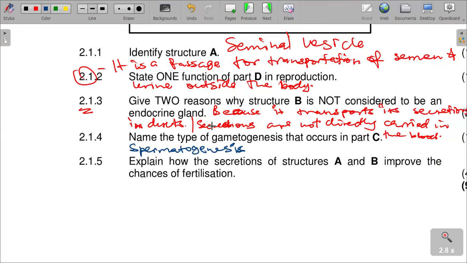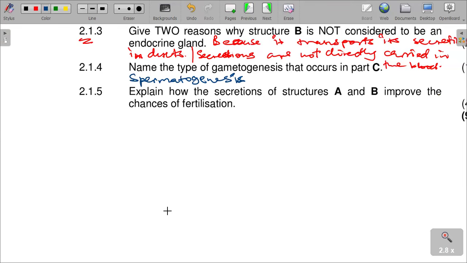And then explain how the secretions of structure A and B improve the chances of fertilization.